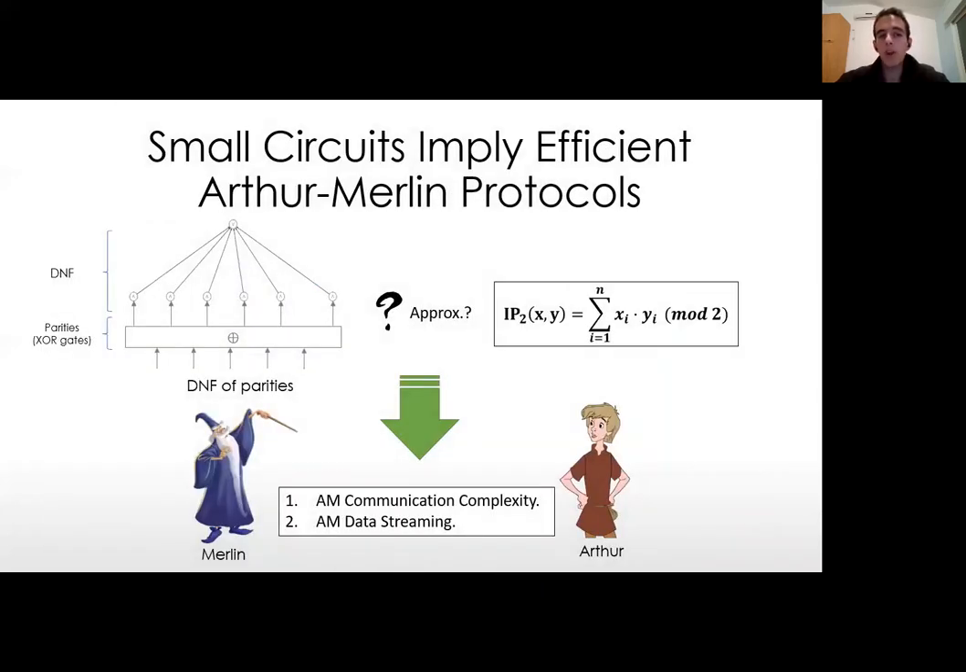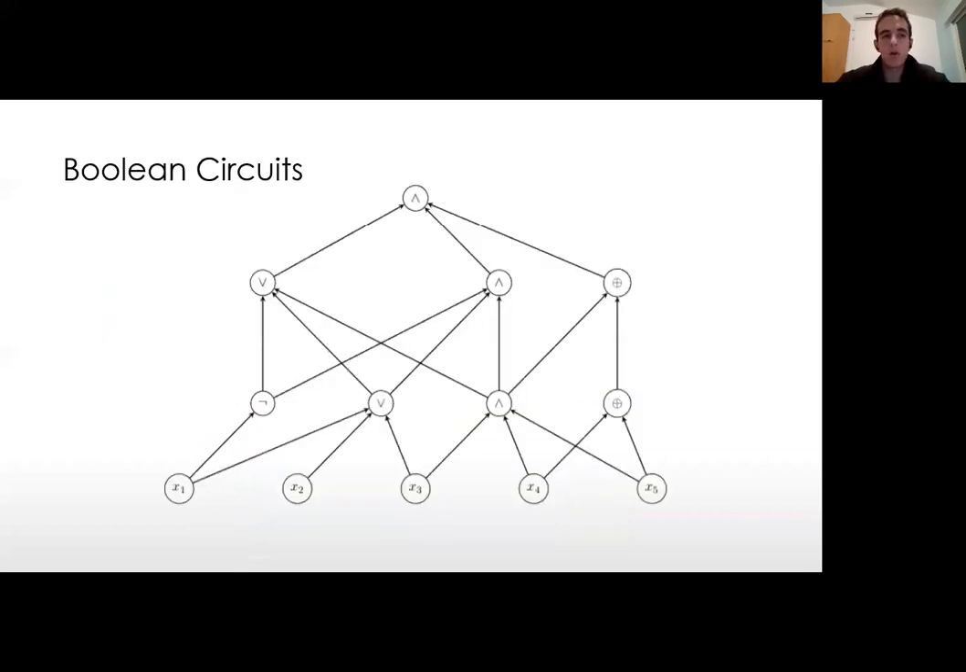So in order to be able to talk about the exact quantitatively formal version of our results, we first need to go over some necessary definitions. So let's start with a quick recap about Boolean circuits. A Boolean circuit is a directed acyclic graph that represents a computation of some certain Boolean function.